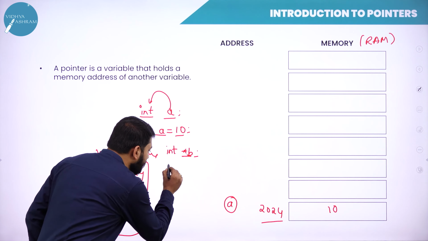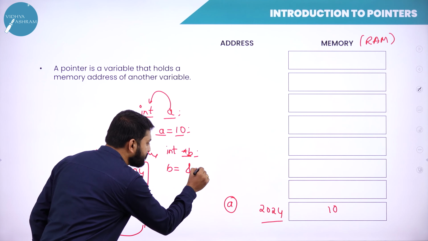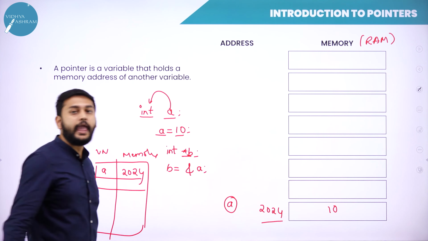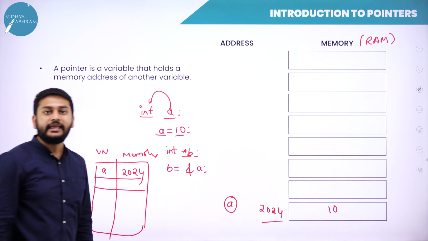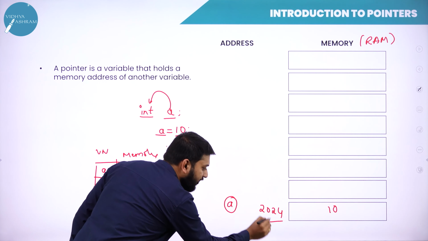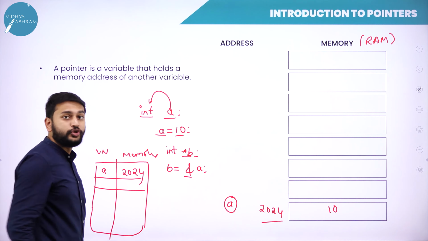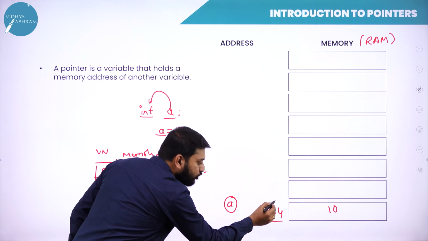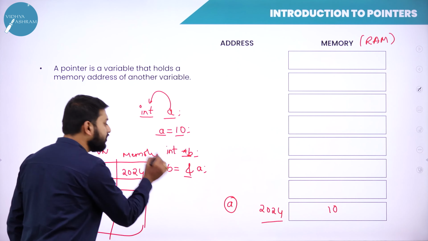Now here I'm writing B equals ampersand A. What have I written? B is equal to ampersand A. You need to observe that ampersand means address of A. So what is the address of A? 2024 is the address of A. Where exactly am I trying to store it? I am trying to store it in B.